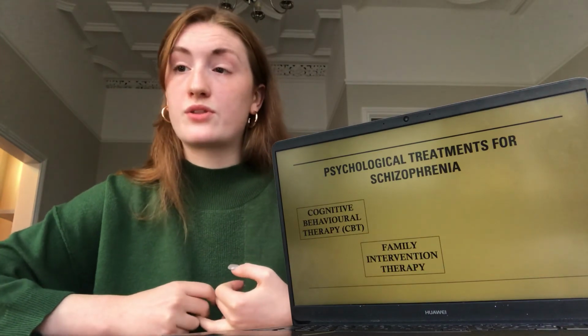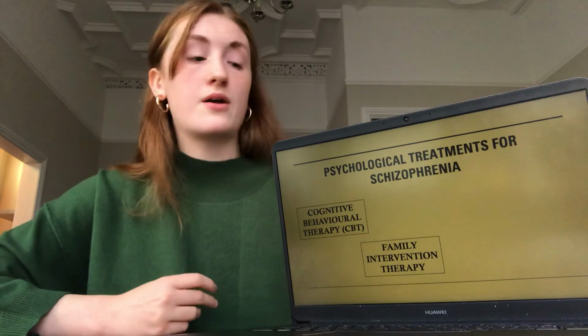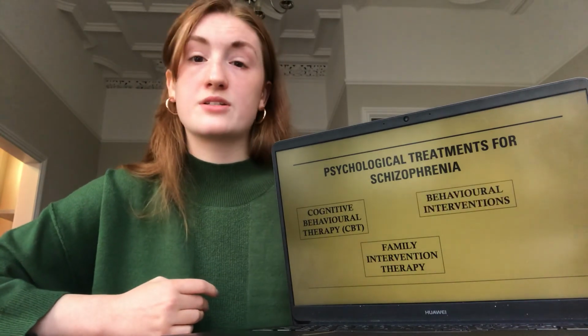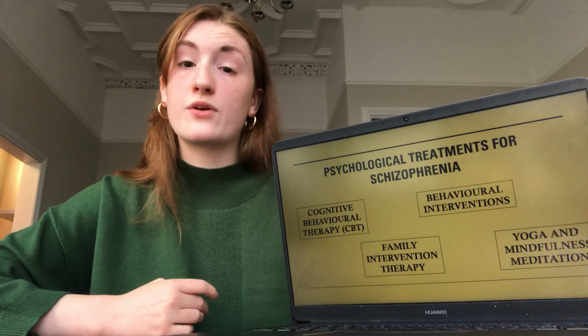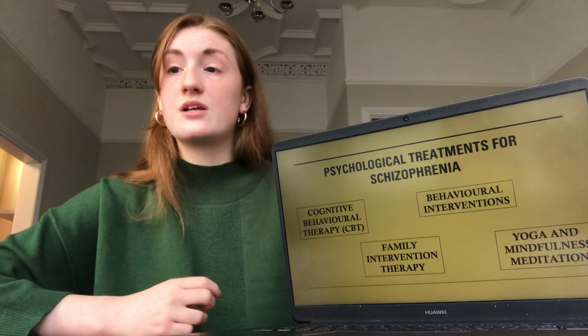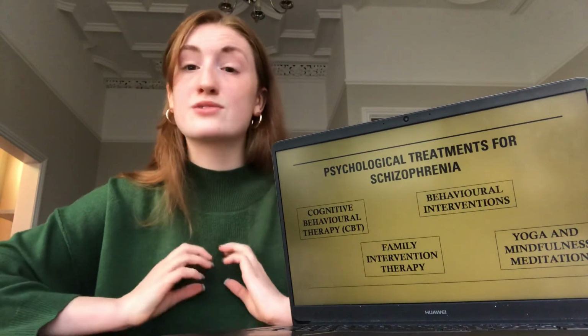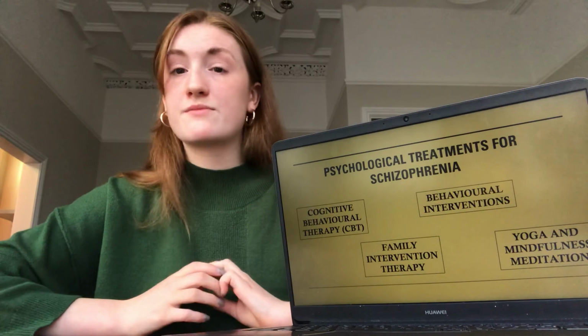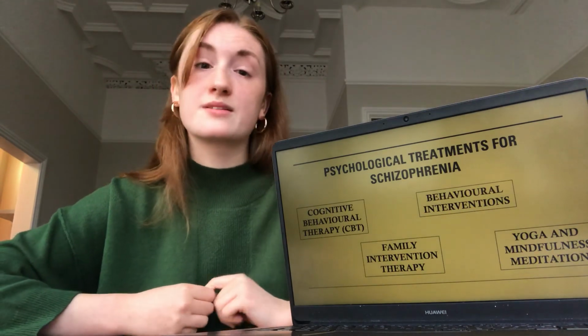Other psychological therapies are behaviour interventions and the increasing use of yoga and mindfulness meditation. It is important to remember that there is no cure for schizophrenia, but symptoms can get better with treatments.